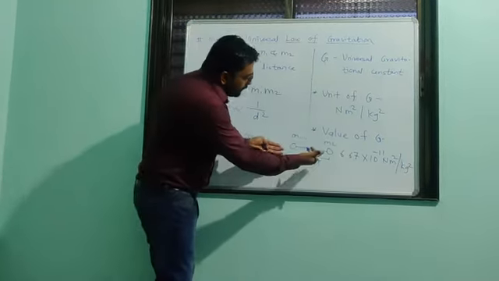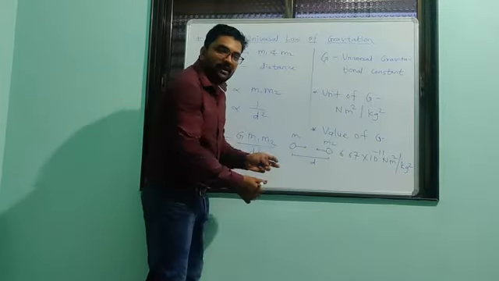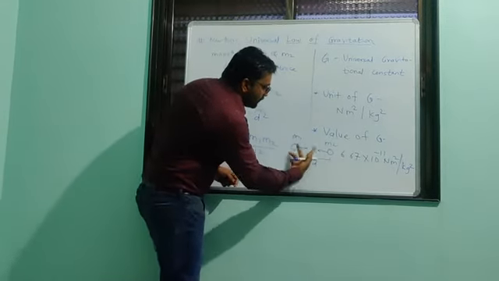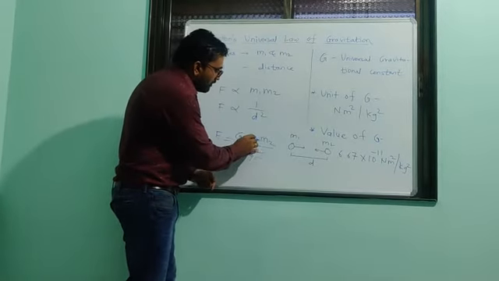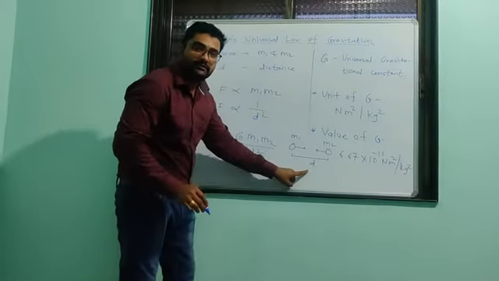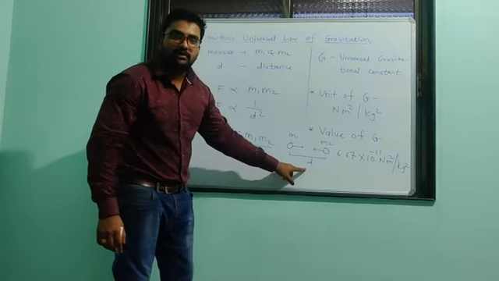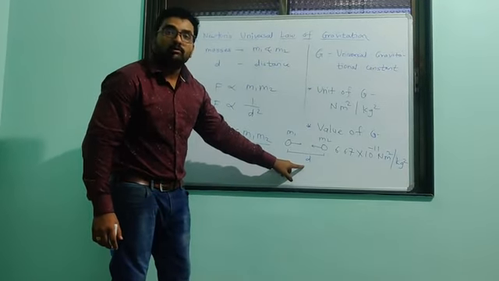So whatever the force of attraction present between these two objects, it is capital G into m1 m2 divided by d square, where d is the distance of separation between the two objects.